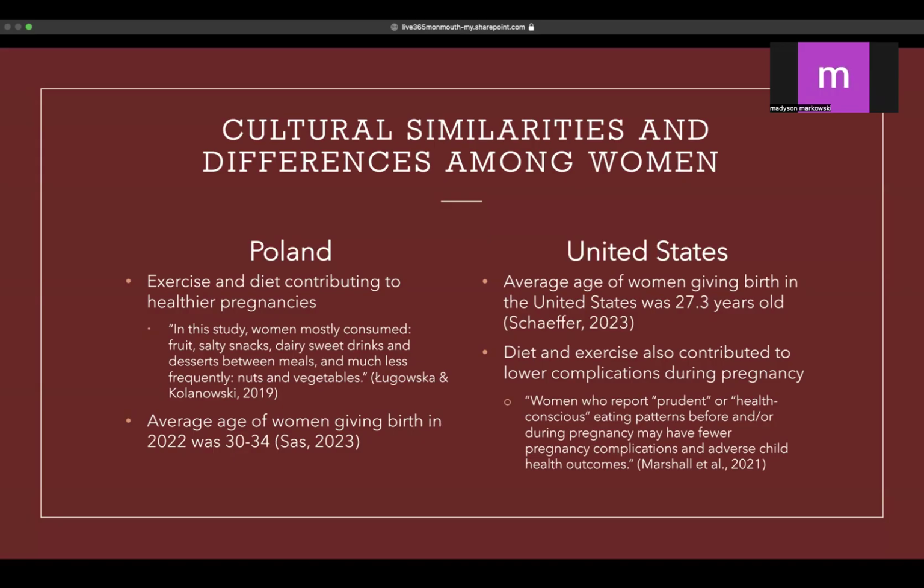This could cause some differences, due to geriatric pregnancy, which is considered to have more complications, meaning more maternal morbidity, leading to more maternal mortality. That is the age around 30, which unfortunately for Poland is the average age of women giving birth. Women in the United States tend to give birth a little bit earlier, which is helpful in terms of maternal morbidity as well as maternal mortality.